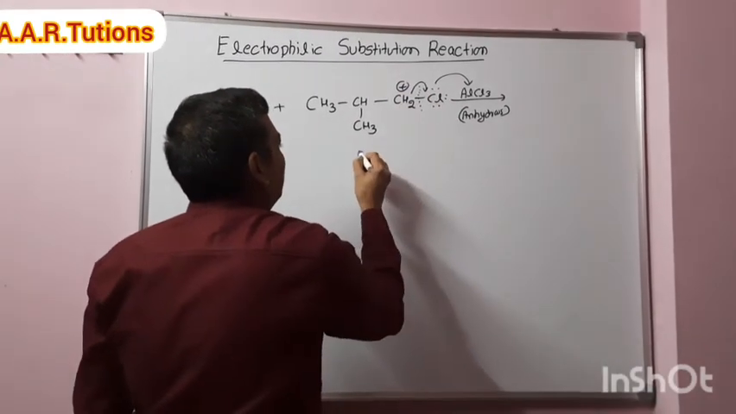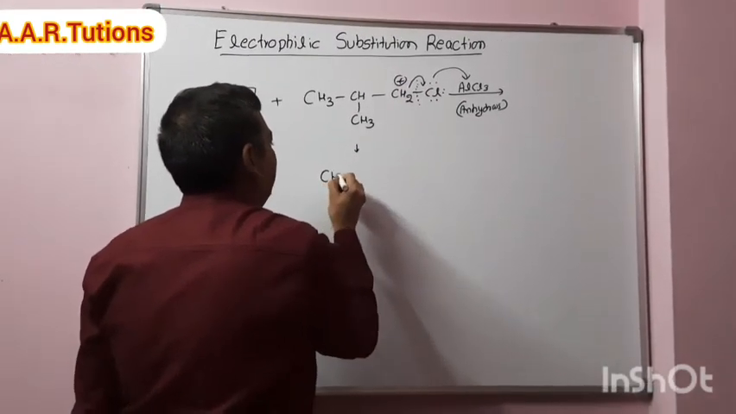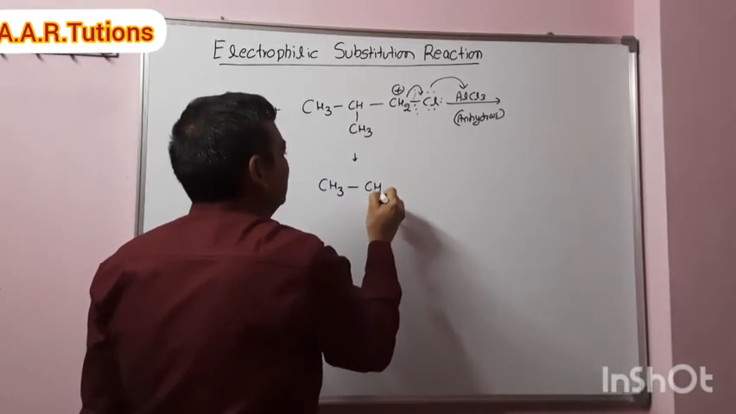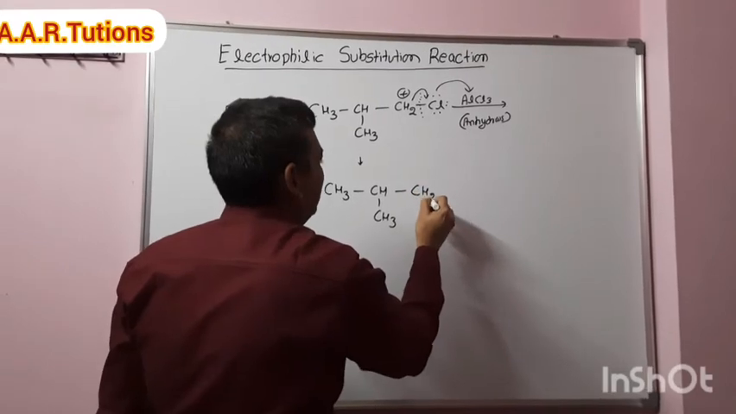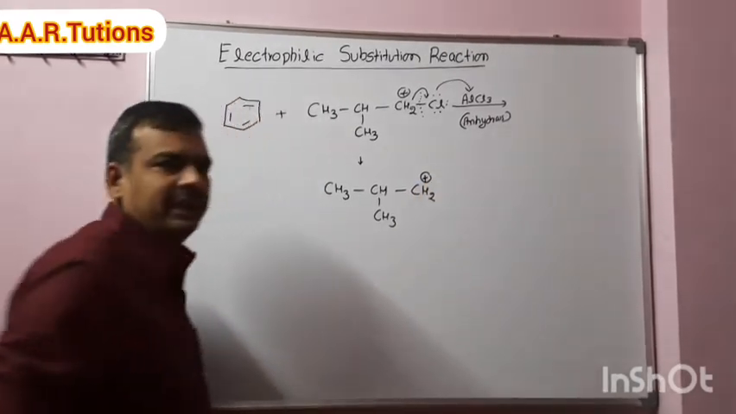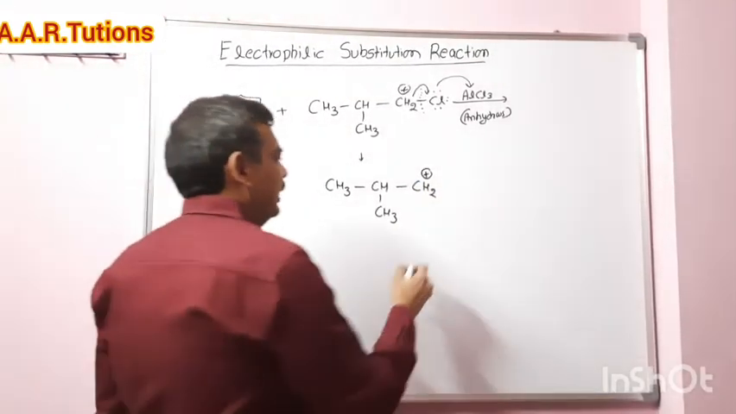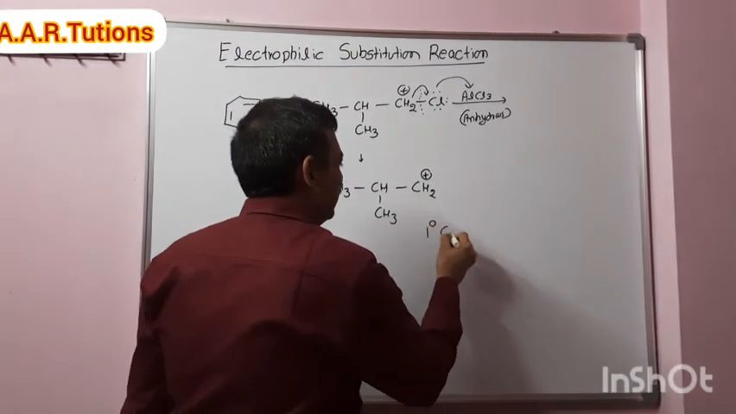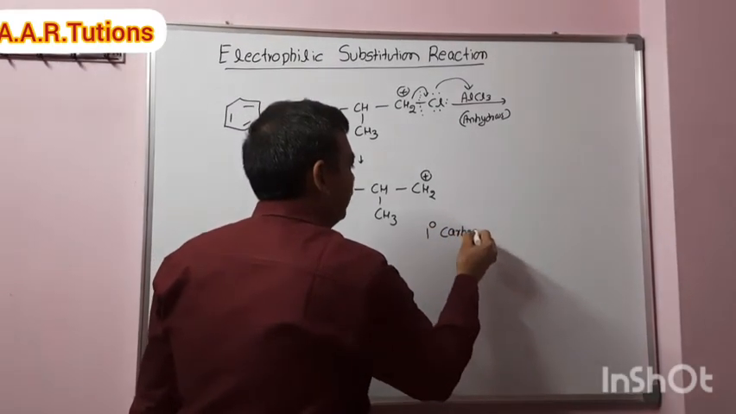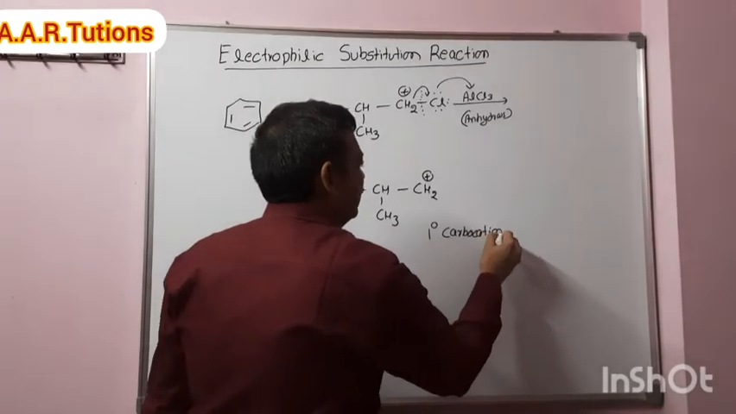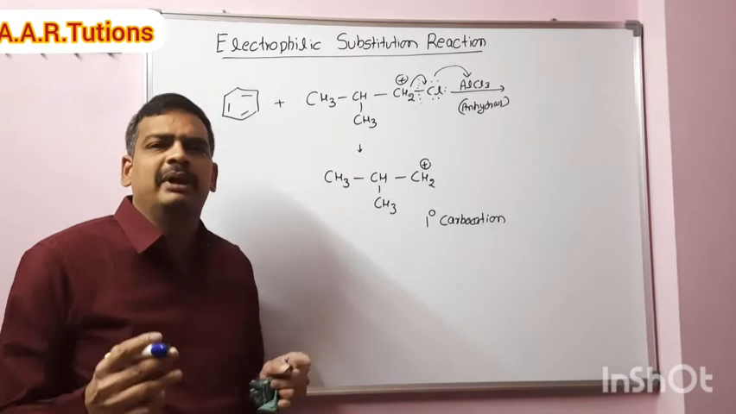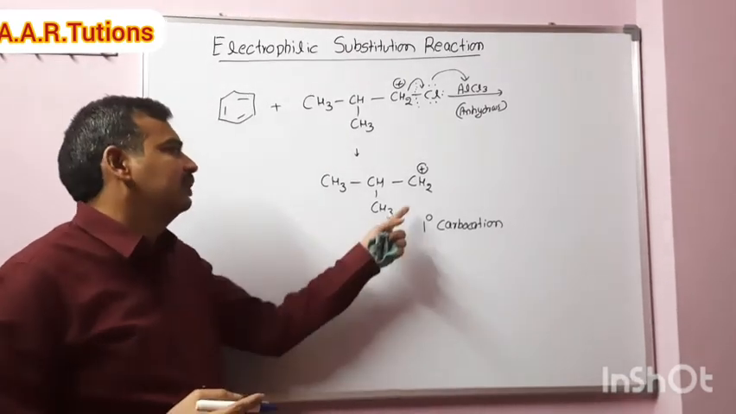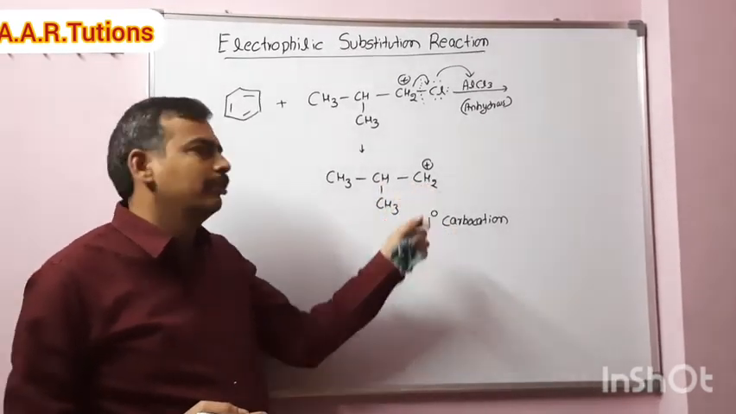So we will get a carbocation here: CH3, CH, CH3 and the CH2 plus is the carbocation. This is the carbocation form. What is this carbocation? This is a primary carbocation. Already we discussed that in any reaction, if a carbocation is formed as an intermediate, it will undergo rearrangement. So there is a chance of rearrangement for this carbocation.